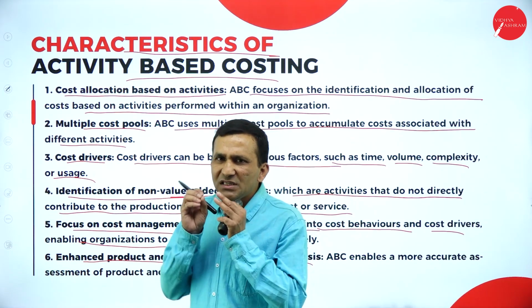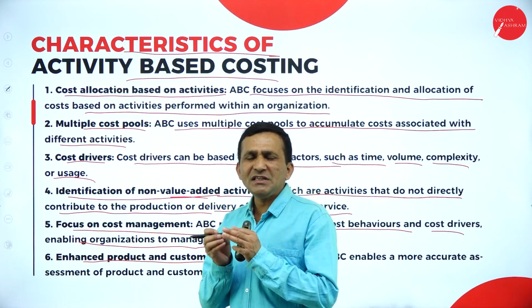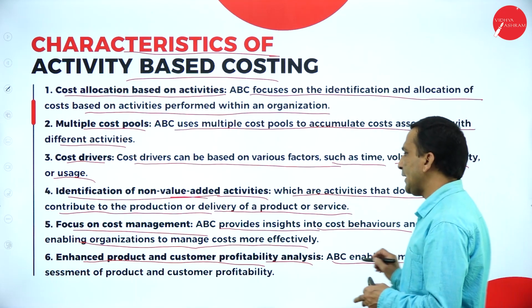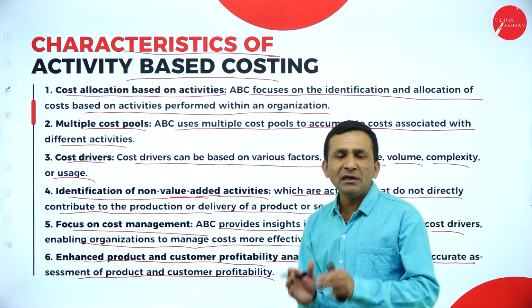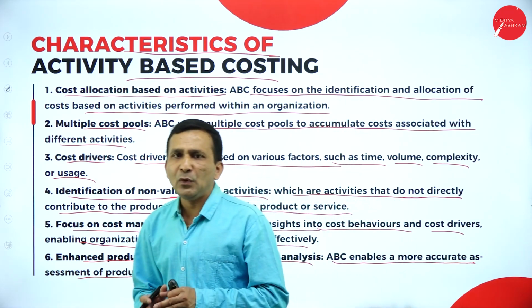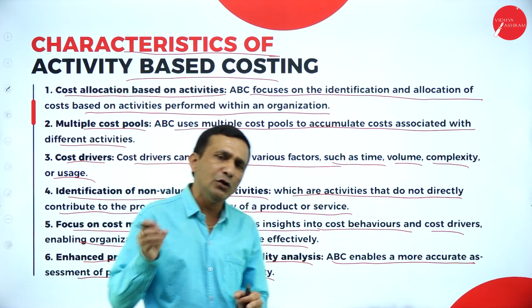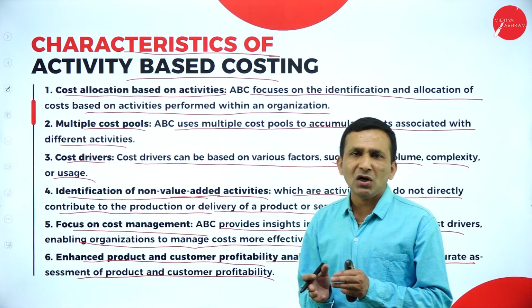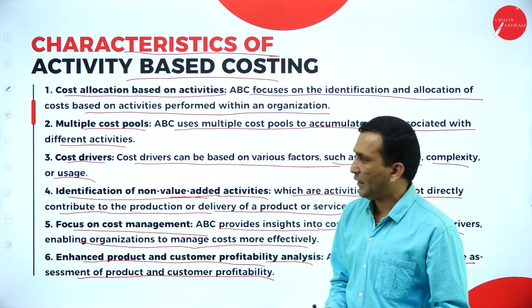Okay, so which is adding more value for the product, and we avoid what is not adding any value for the product. ABC enables more accurate assessment of product and customer profitability. Even the customer is very important, you need to give more value. If you need to add more value for the product, how can you eliminate what is not adding value for the product? So easily we can find out the profitability.